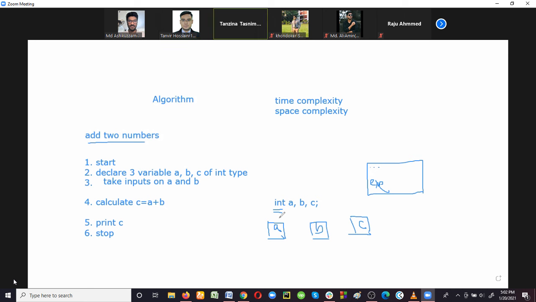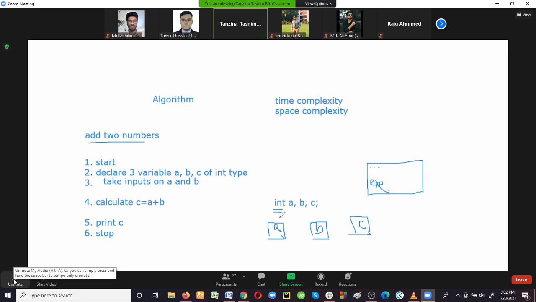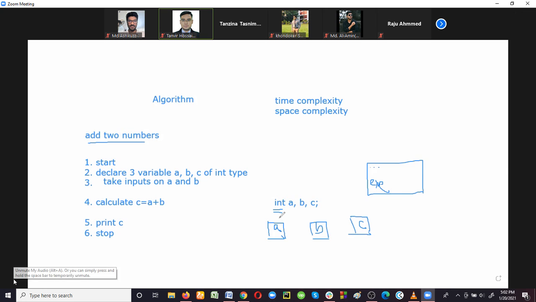So what is time complexity? That means the amount of time that algorithm will take, and space complexity, how much size it will occupy from the memory, right? So suppose three algorithms have different time complexity and space complexity. Which one do you choose?